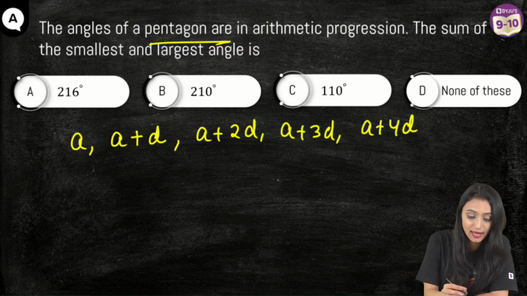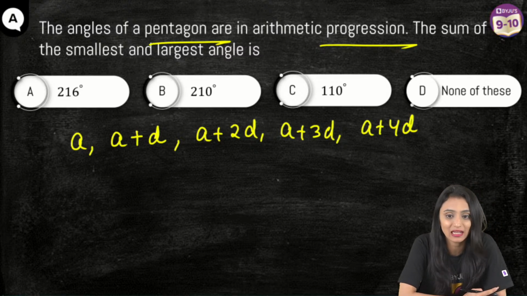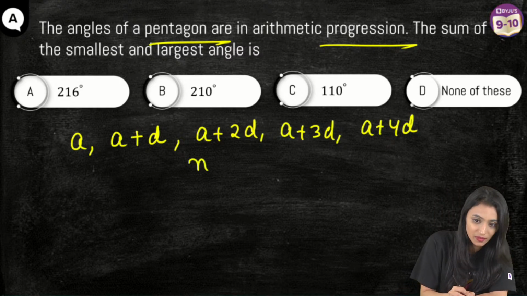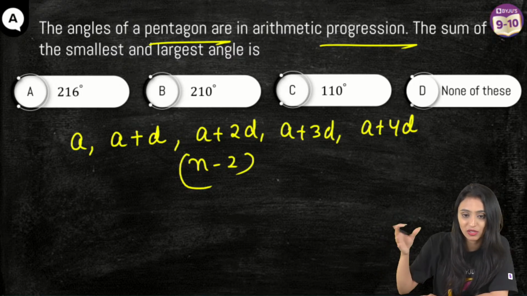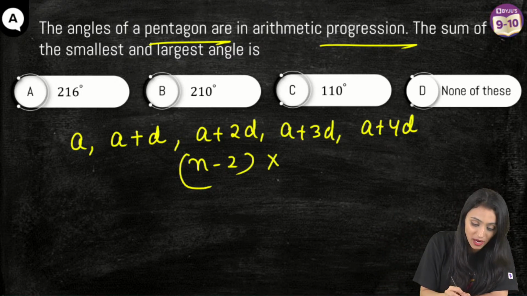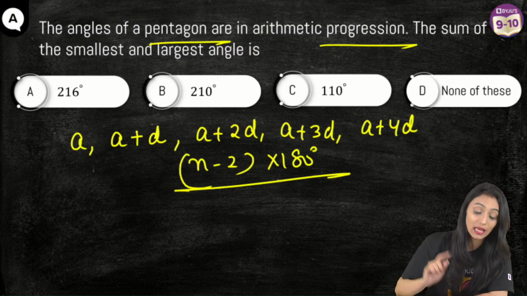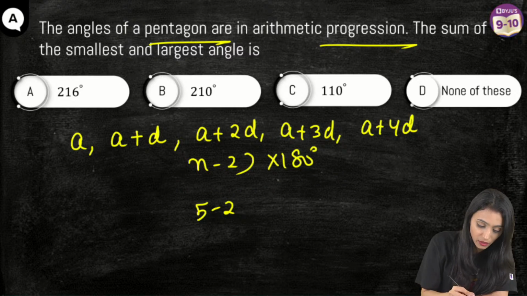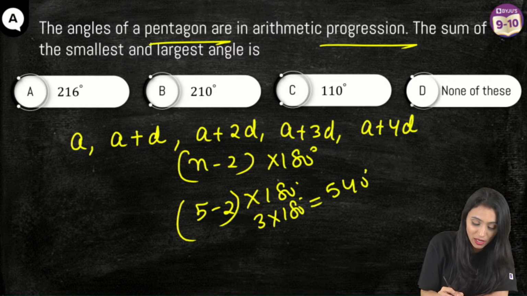Okay, so the question says that they're in arithmetic progression, and we are talking about a pentagon. Can anybody tell me what is the sum of all the angles of a pentagon? First of all, the sum of angles of an n-sided polygon is what? Yes, Himani, but that's okay. You have missed a few questions. Now that you have joined, you can solve the questions along with us, and whatever you missed, you can watch the recorded session later. Yes, n minus 2 times 180 degrees. This is the formula for the sum of angles of an n-sided polygon. Our polygon is 5-sided, so I'm going to put 5 here. Times 180 degrees. That's going to be 3 times 180 degrees, which is, yes, you all are right, 540 degrees.